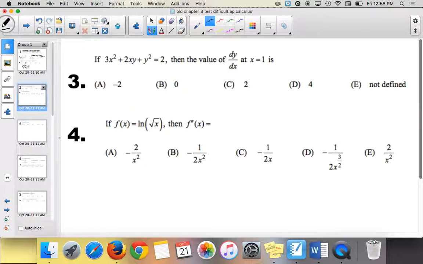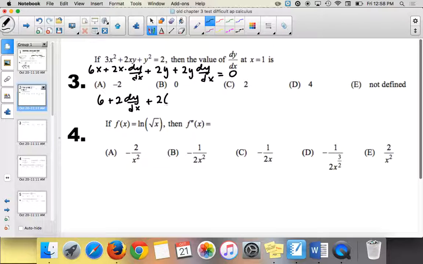All right, number 3. So we take the derivative, dy over dx, implicitly. So we're going to have 6x plus 2x times dy over dx plus 2 times y plus 2y dy over dx equals 0. And all of you probably did that correctly. But then the problem is you plug in x equals 1. So you get 6 plus 2 dy over dx plus, and then we're like, oh wait, but what's y? And we're stuck. So what do? Plug that y into the original. Go back to the original equation.